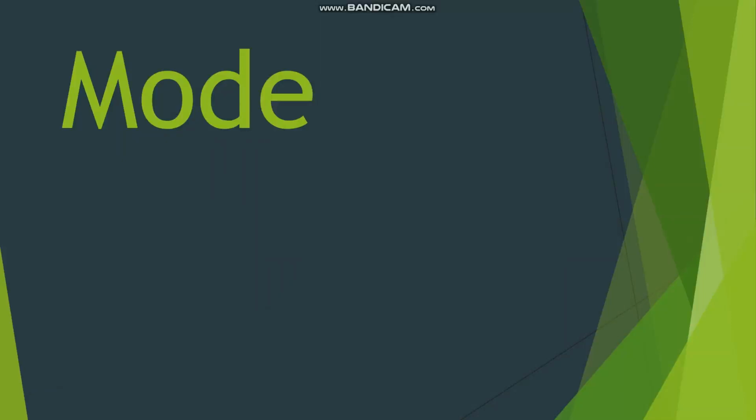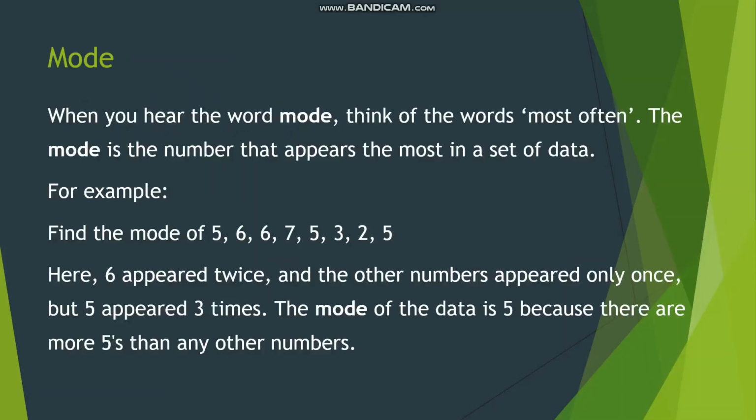Mode. When you hear the word mode, think of the words most often. The mode is the number that appears the most in a set of data. For example, find the mode of the following data: 5, 6, 6, 7, 5, 3, 2, 5. Here, 6 appeared twice and the other numbers appeared once only, but 5 appeared 3 times. The mode of the data is 5 because there are more 5s than any other numbers.